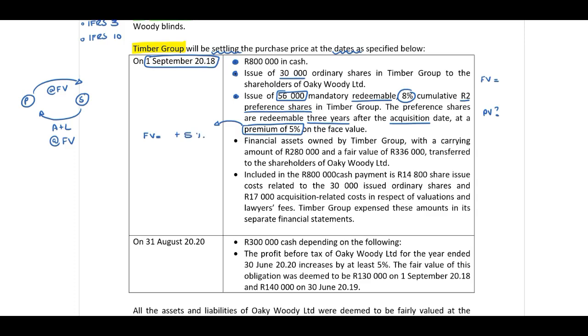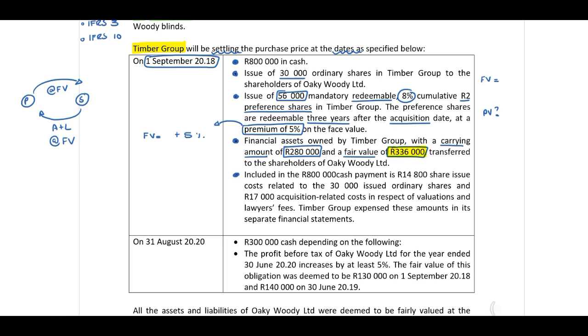Then financial assets owned by Timber Group with a carrying amount of 280,000 Rand and a fair value of 336,000 will transfer to shareholders of Oaky Woody. Remember, at acquisition date, therefore we need to use the fair value.